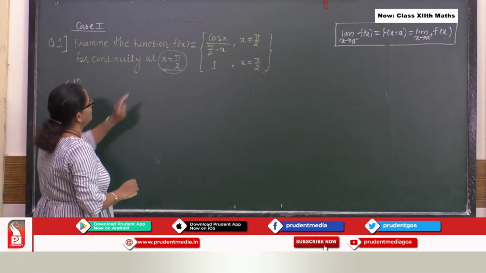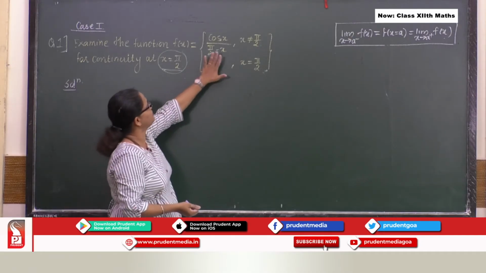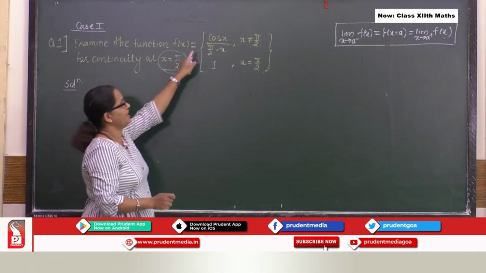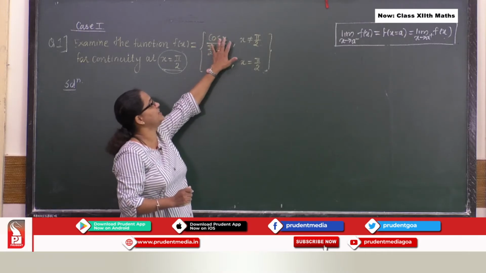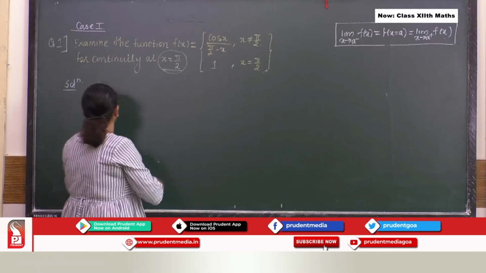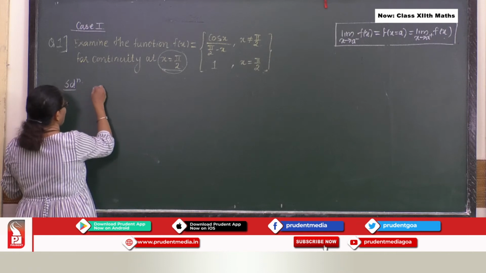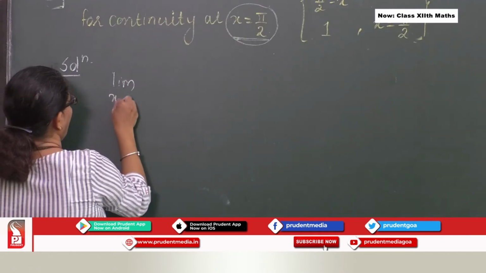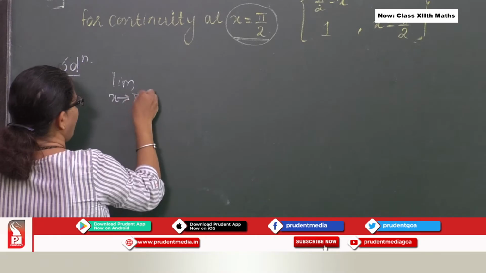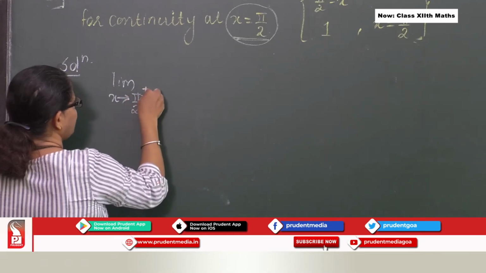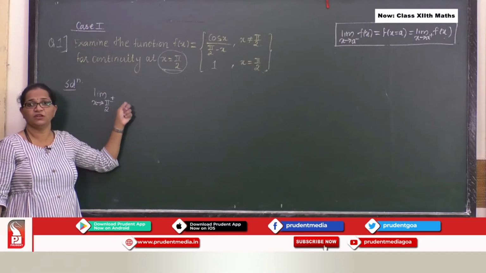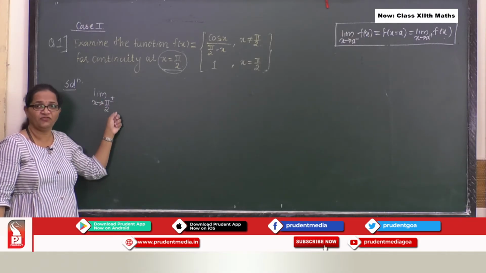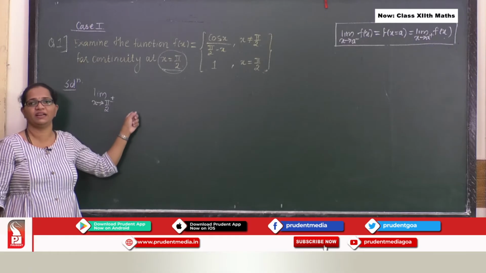So over here we are supposed to discuss continuity of this particular function, and just now I discussed this case where my left hand limit is equal to right hand limit. So what I will do is I will say limit x tends to pi by 2 plus minus. This is very important. Plus minus. What does it mean? My left hand limit is equal to my right hand limit.